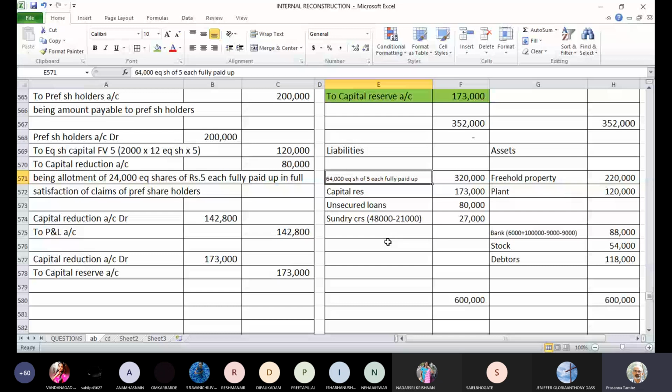Okay. So items like P&L account debit balance, share issue expenses, these fictitious assets you should write off as far as the capital reduction scheme is concerned, even though there is no specific mention, but just ensure that you have sufficient balance of capital reserve or gain to write it off. Then only you can write it off. Otherwise, you will not be able to write it off. Here we had sufficient gain available to absorb that loss, so we could write off. So before doing that write off, you should check whether you have credit balance available in capital reduction account to write off these sums. But you can do this only for fictitious assets and not for intangible assets.